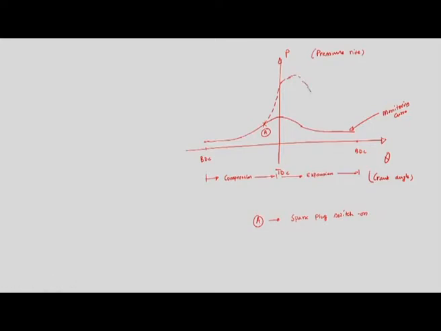and then it will follow the same curve. So, peak pressure is happening over here, let us say point 1.